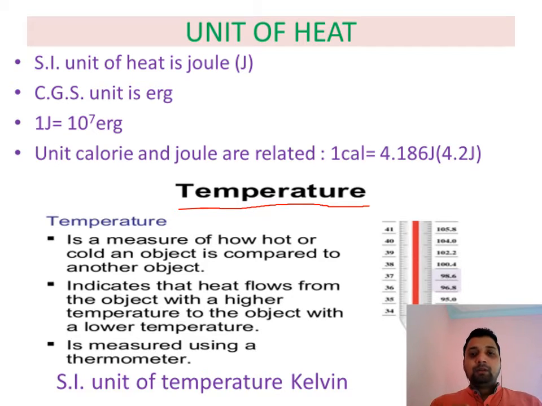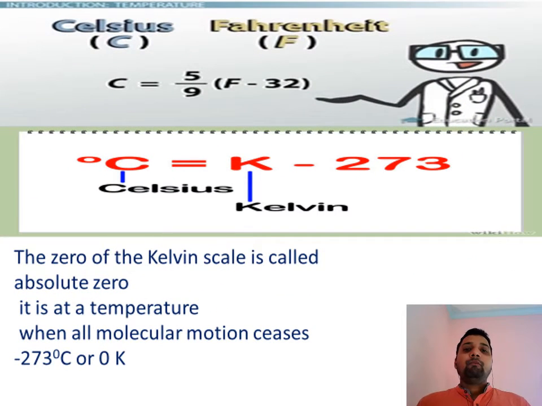But temperature has two more units. One is called degree Celsius, one is degree Fahrenheit. So what is the relationship between degree Celsius, degree Fahrenheit and Kelvin? Let us discuss. People take the relationship between all of these, degree Celsius and Fahrenheit.